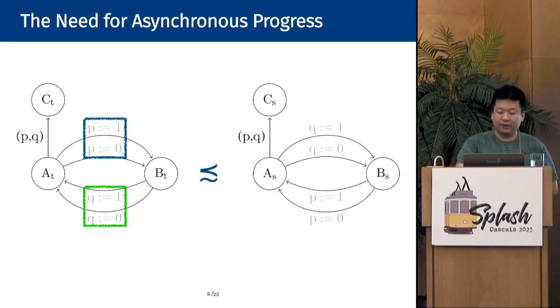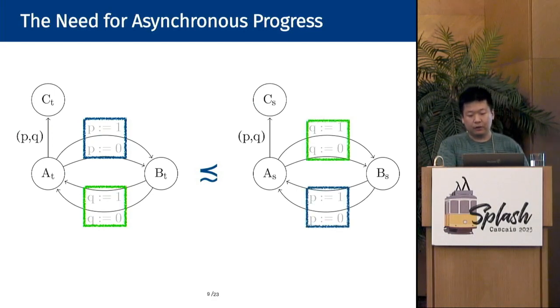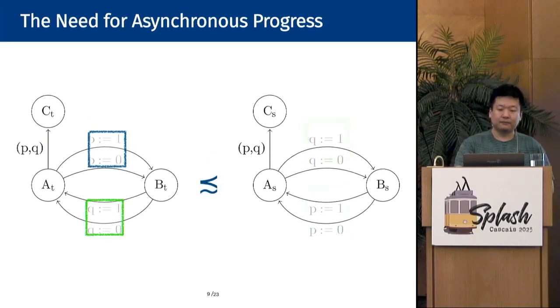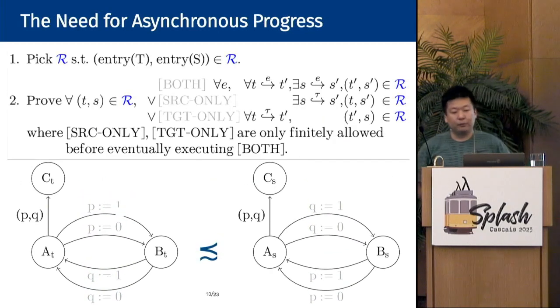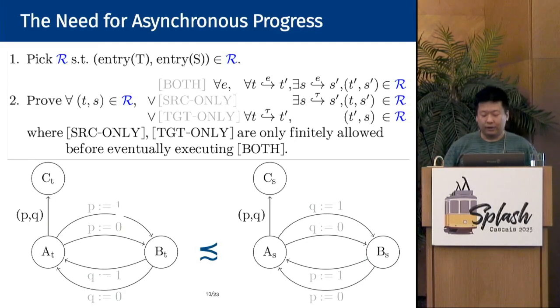Now consider the system on the source. It is basically the same as the target, except that it picks the variables in a different order. That is, it picks q first and then p. Now, when proving a simulation between these two systems, existing simulations unnecessarily restrict the proof strategy. Intuitively, the proof should be rather straightforward. Whatever pair of values the target chooses, the source should be able to simulate it easily.